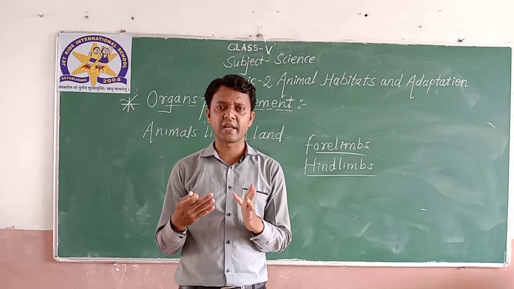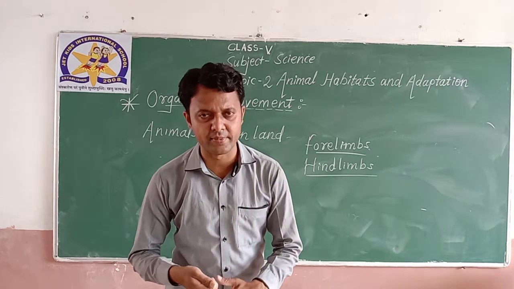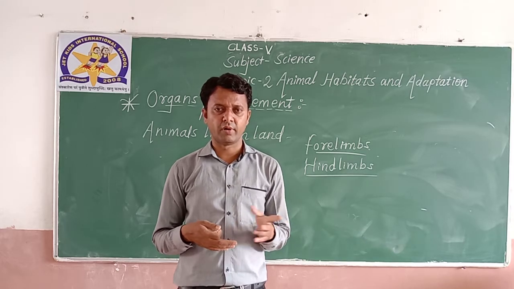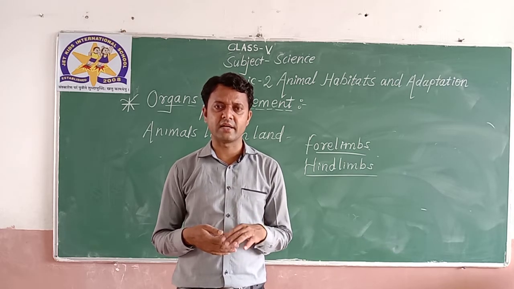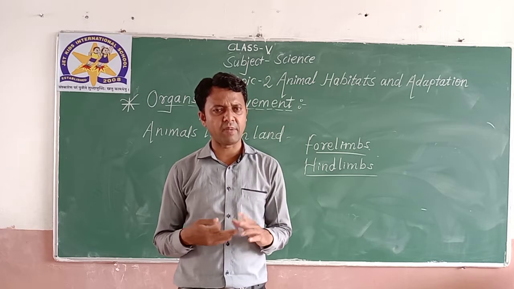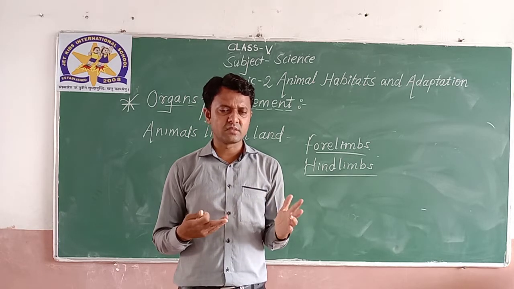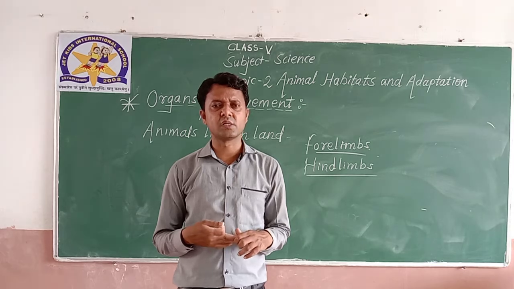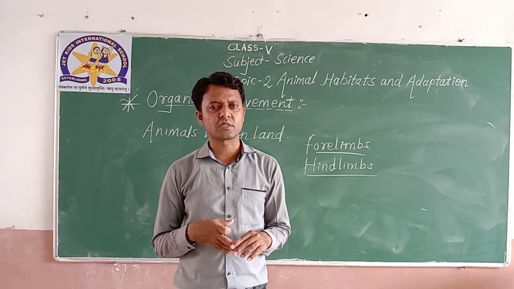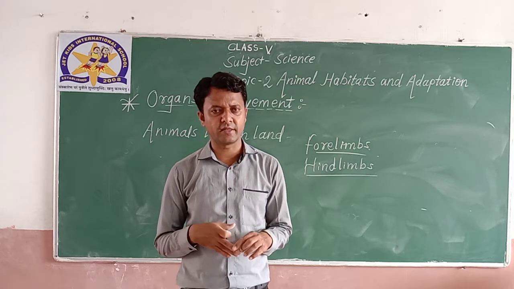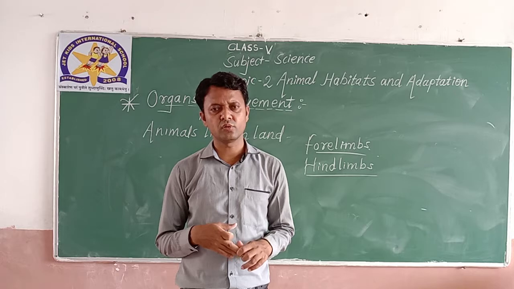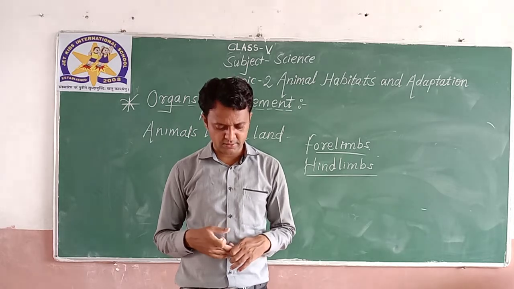Animals which give birth directly to their babies are called mammals. There are two types of reproduction: one is egg-laying animals, and the second is mammals which directly give birth to their babies. So mammals like whales move with the help of a modified structure called flippers. Their forelimbs are modified.